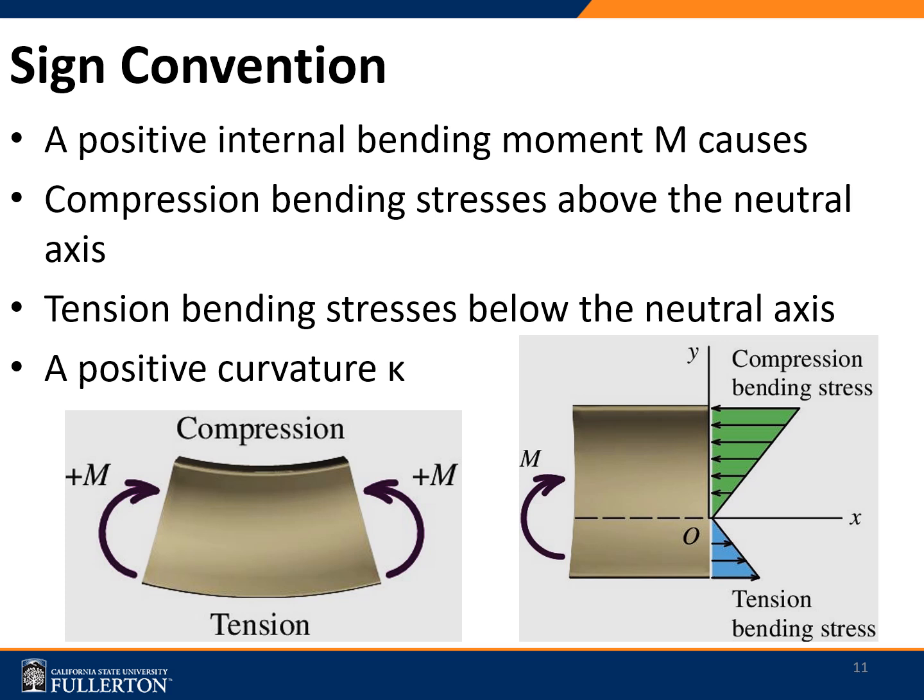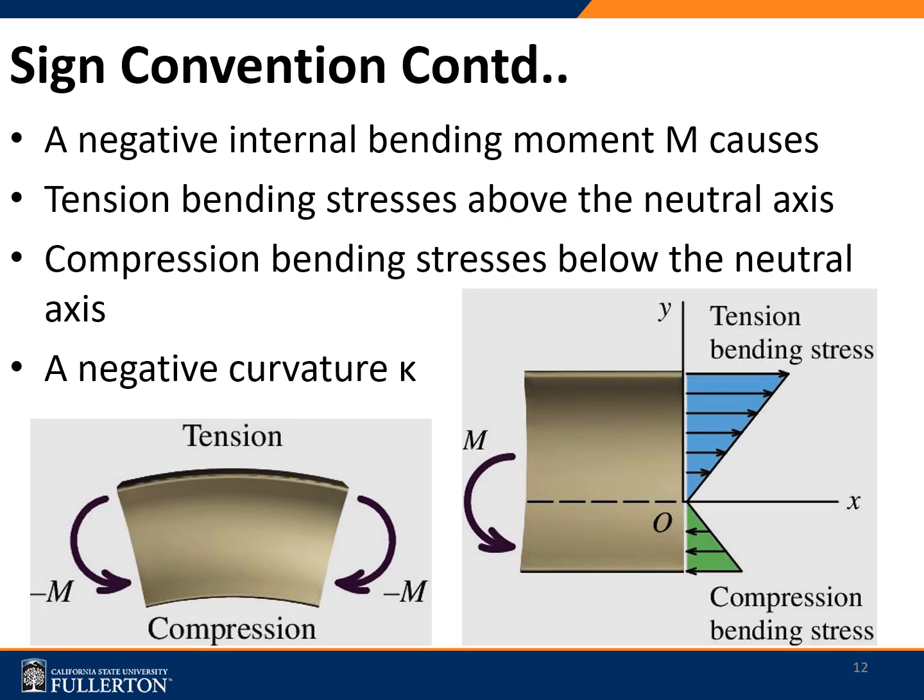When I say compression is above the neutral axis, the tension would be below the neutral axis. Similarly, for negative bending moments, the compression will be below the neutral axis, tension will be above the neutral axis, and this is the case where we use the negative sign. So the sign convention is important because of the change in direction of the bending moment, up versus down.